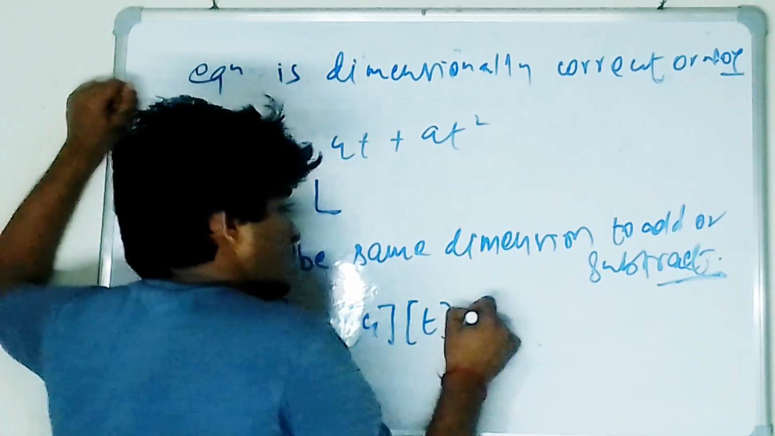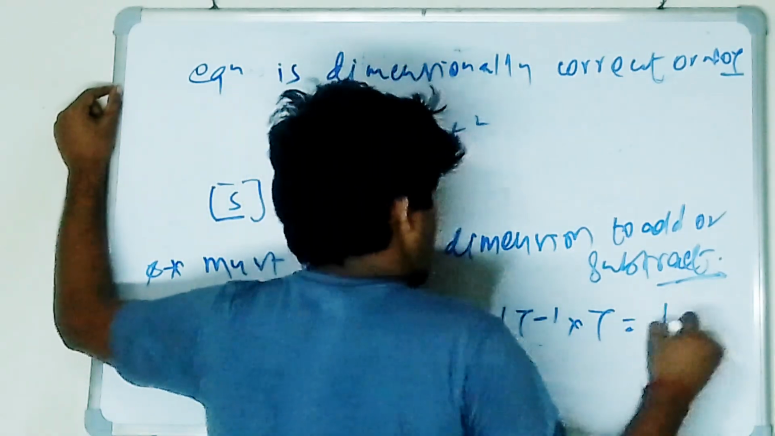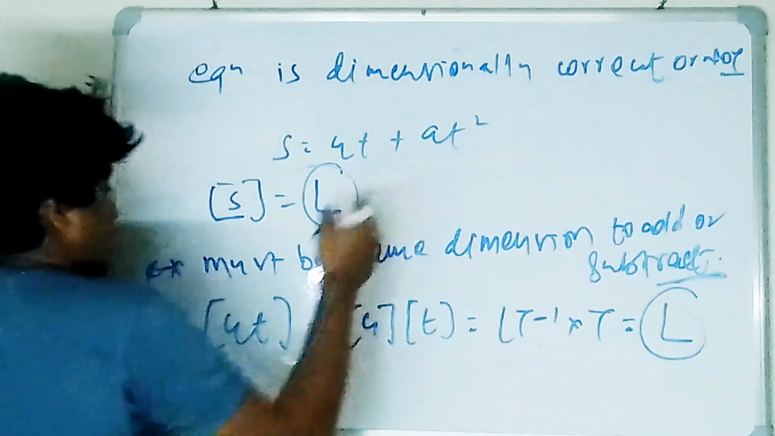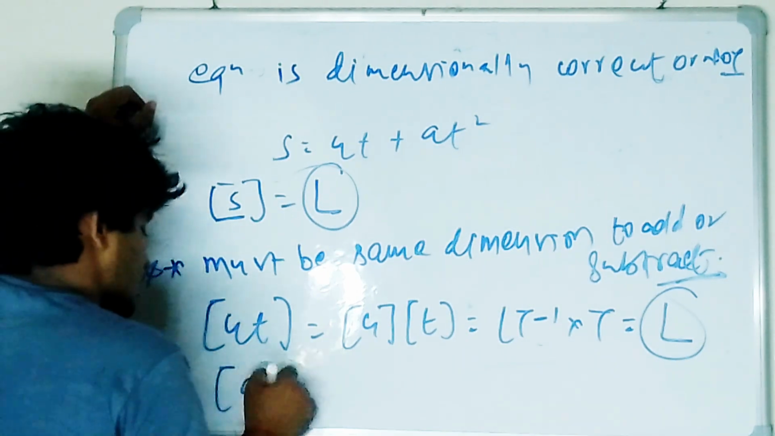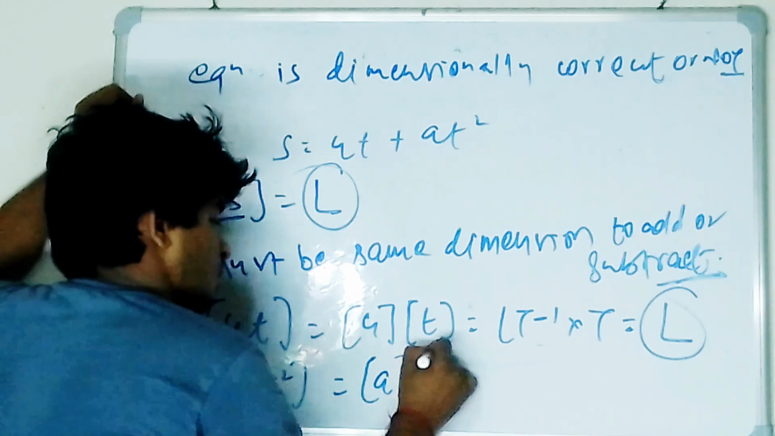So what's the dimension of u? LT minus 1. What's the dimension of t? T. So again this will become L. See, this is L, this is L. I try to find out the dimension of AT square. So what's this? The dimension of A and the dimension of T square.